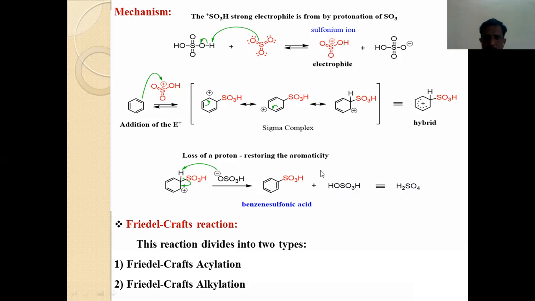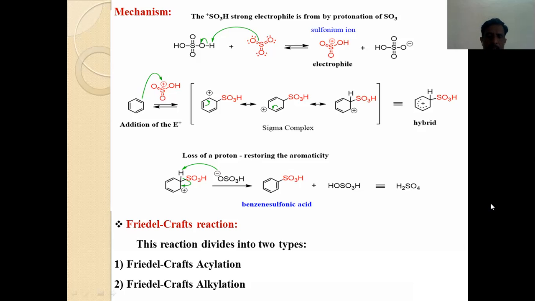Now, I am shifting to the next point from your syllabus, that is the Friedel-Crafts reaction. Why is the name Friedel-Crafts? Two scientists were there. One is Friedel, another is Crafts, and both scientists discovered that reaction. So the name of that reaction is Friedel-Crafts reaction.